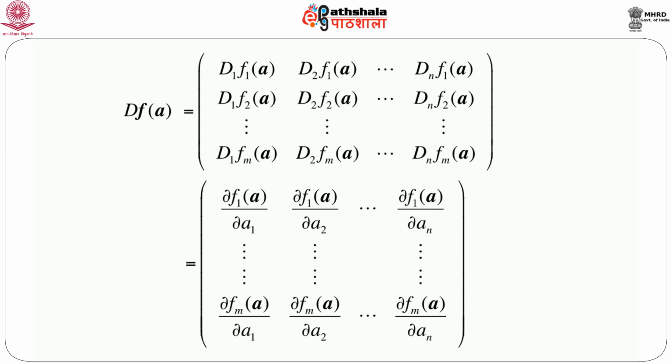And this is nothing but, if we write using the partial derivatives, we can write ∂f1/∂a1 and so on. This is a very important notion or notation, a concept or formulation of transforming a set of variables to another set of variables. And this is extremely important in statistics as well as probability theory for multivariate problems using multiple variables.